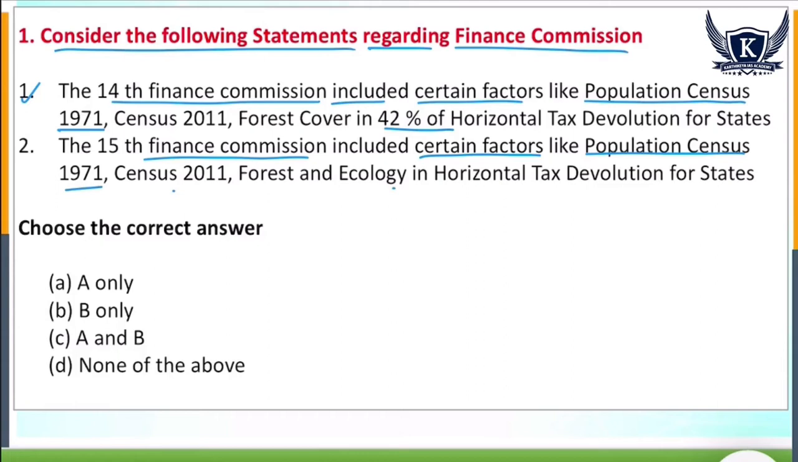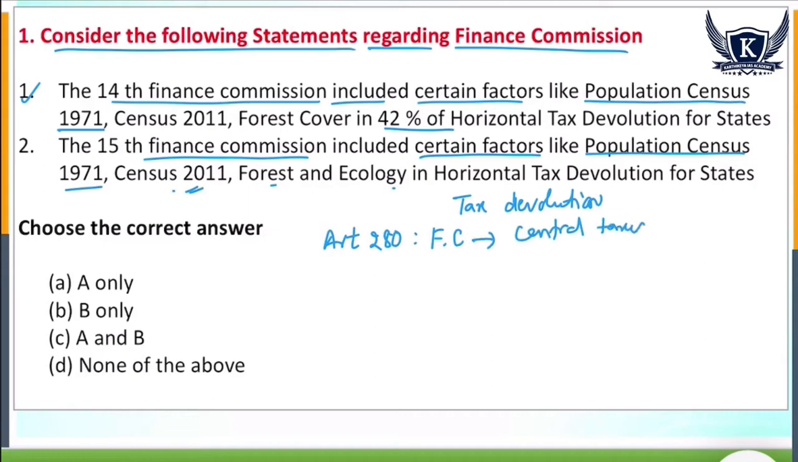So before going to understand this article, you have to understand what is meant by tax devolution. Then you have to understand what is meant by horizontal tax devolutions. Then you have to understand whether these terms are mentioned really in that article, in that report or not. That we have to remember. So here the tax devolution means Article 280 of the Indian Constitution, the establishment of Finance Commission, will recommend the central taxes to the states.